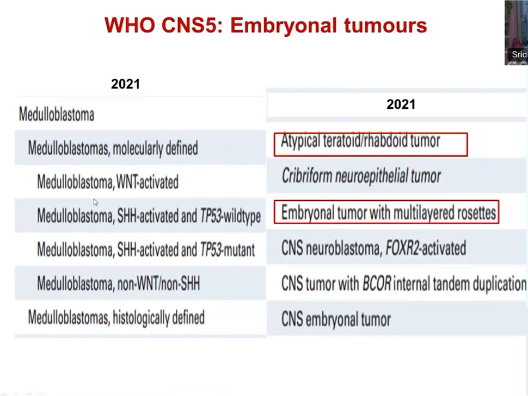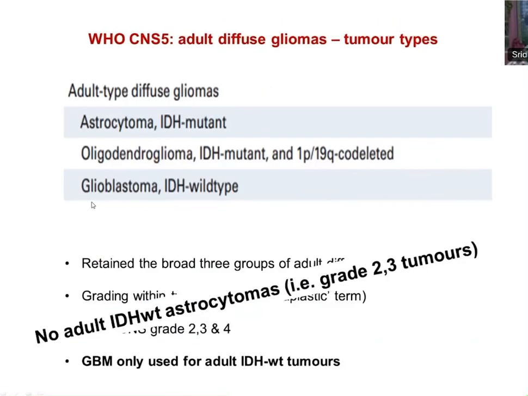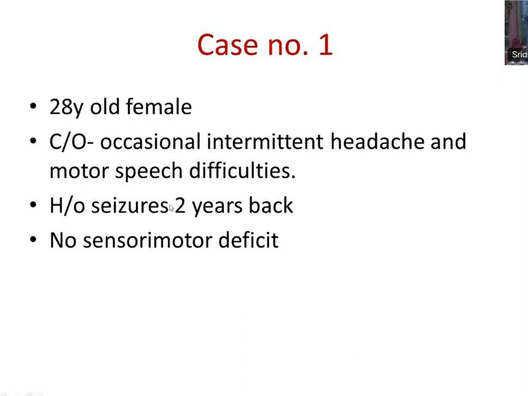So 28-year-old female. So probably we are dealing with some adult type of tumor. Okay. And what does intermittent headache and motor speech difficulties, seizures for 2 years signify? The history is almost like 2 years. What does it signify here?